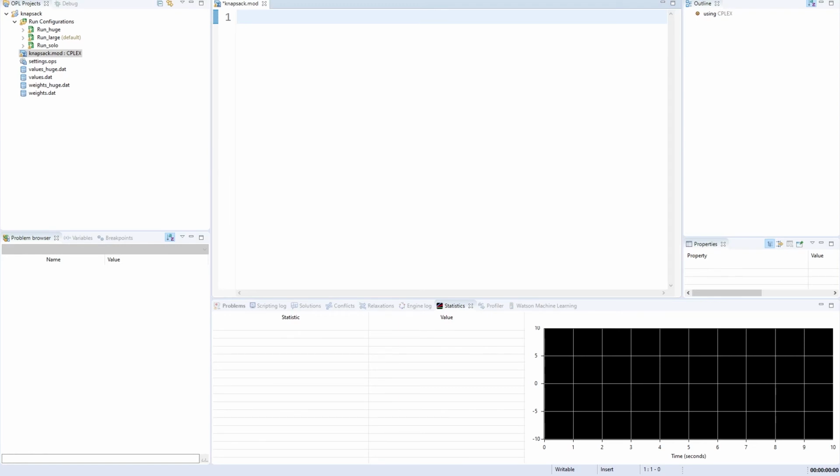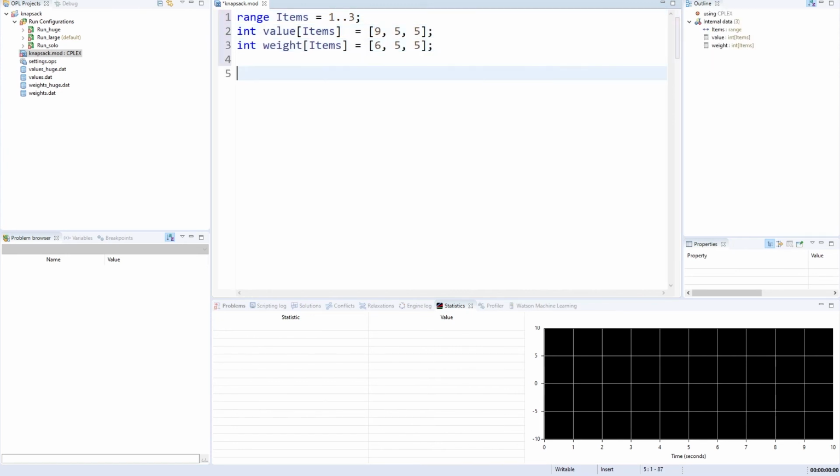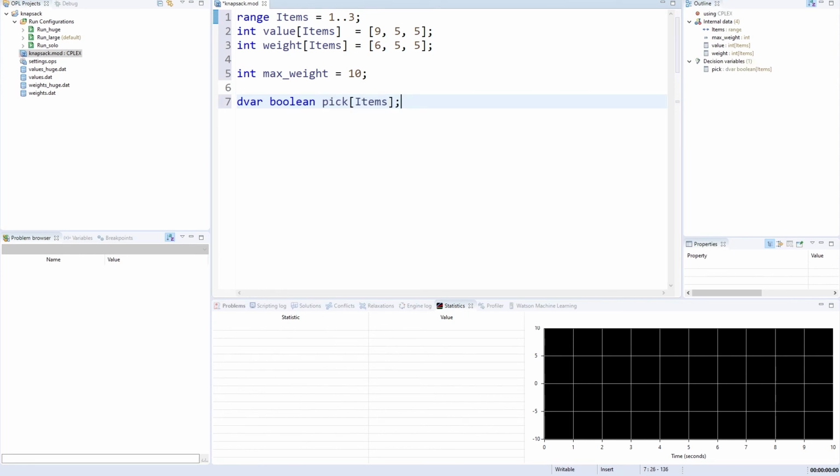Like I said, no details, but let's just try to do Knapsack real quick. This is some weird little modeling language. Don't worry about it. We'll have some values and some weights, a tiny little test instance, and a maximum weight. These are normal variables. Well, they're constants actually, but now we'll make a dvar. It stands for decision variable, I think, and we don't have to say what value it gets. The solver will figure this out for us. Let's have it decide, for each item, do we pick it? So now what? What should it pick?